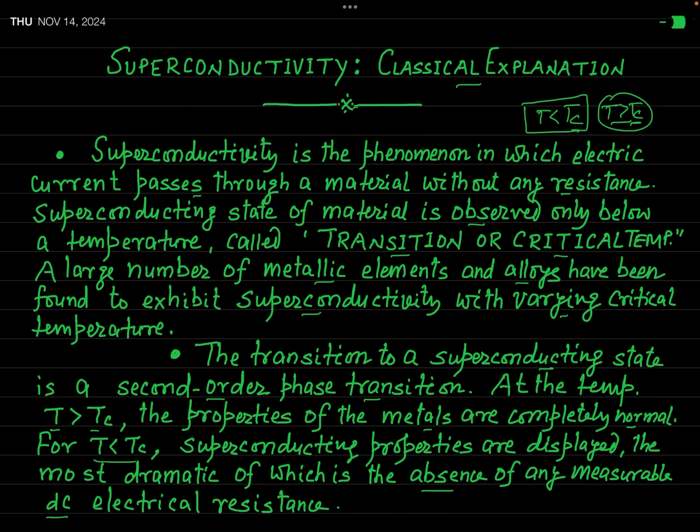Actually, I have till now talked about this superconducting transition at the critical temperature only in absence of the magnetic field. But it is found that this critical temperature is a function of magnetic field.